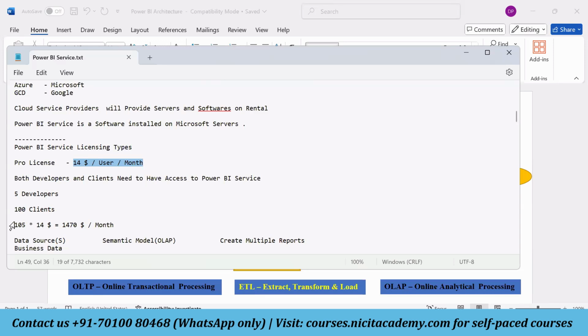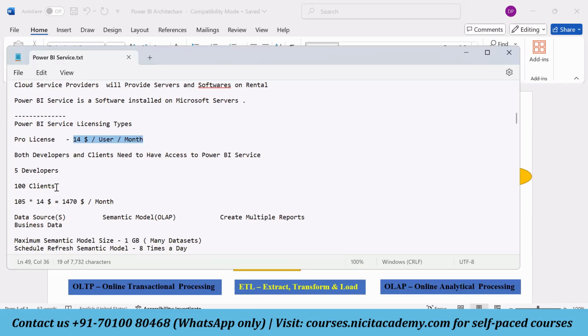So you need to pay 100 into 14, like $1,400 per month. Sorry guys, instead of 95, let's take 100 clients, because I have written 100 clients here. So with 100 clients, and around 5 developers from the company, the company has to bear the cost of 100 clients plus 5, 105 licenses they need to purchase. For one license it would be $14. So 105 into 14, $1,470 per month. This needs to be borne.